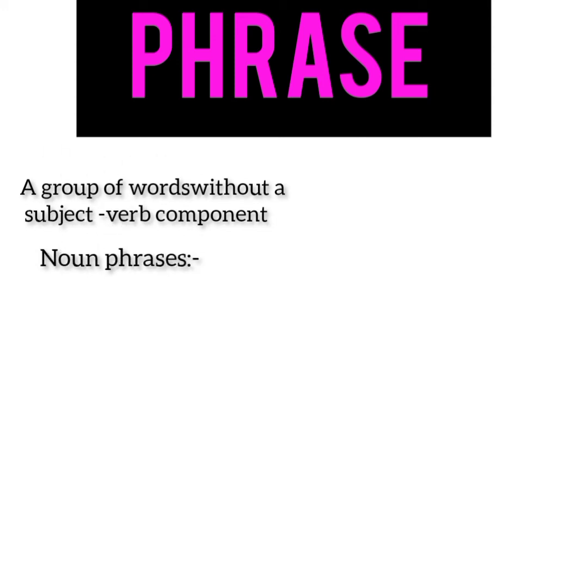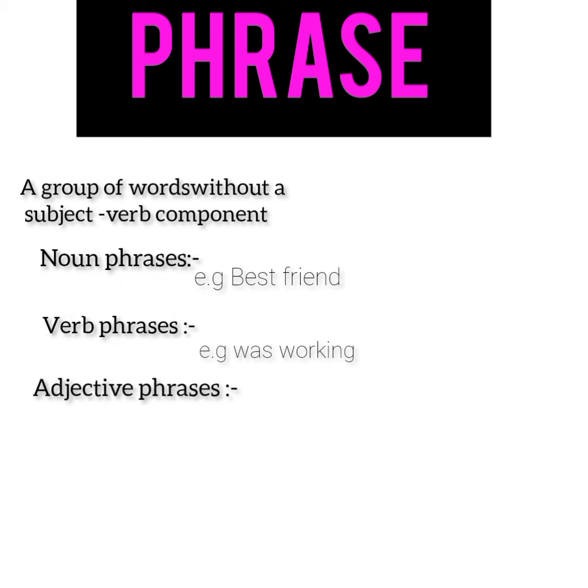Number 1 is noun. A noun names a person, place, thing or idea. An example of noun phrase is best friend. Verb phrases. A verb is an action word or state of being. An example of verb phrase is was working. Adjective phrase. The example is very pretty.